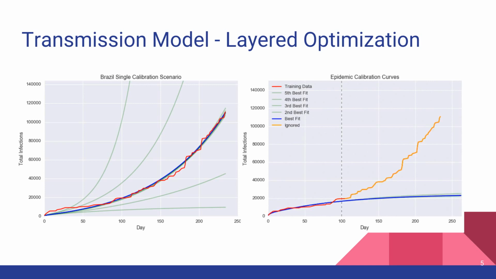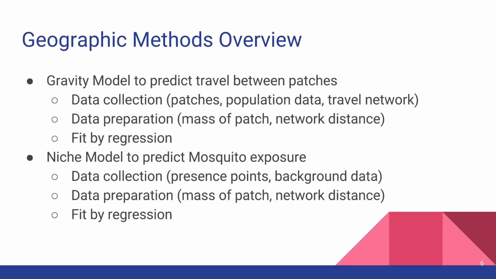The way we did this was we took subsets of the surveillance data from 50, 100, 150, and 200 days, and we trained 25 random models to match each subset. Then, from the best match of those 25 models, we seeded another 25 new models for a second stage of optimization, then projected this onto the future curve.